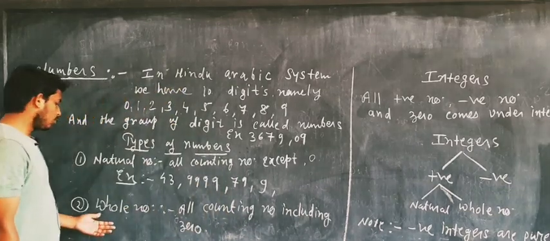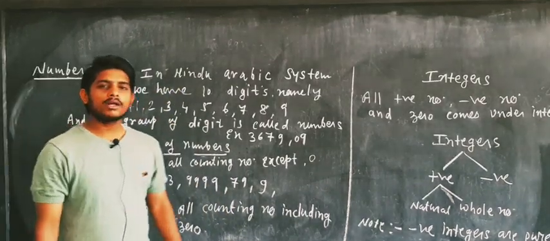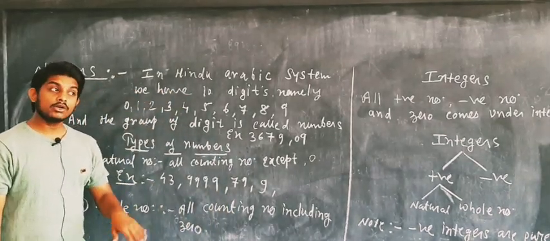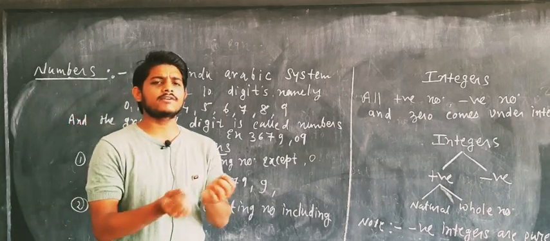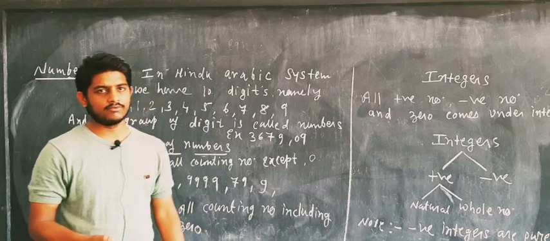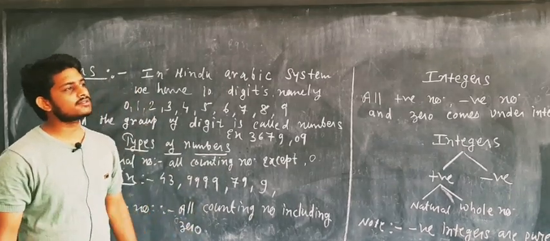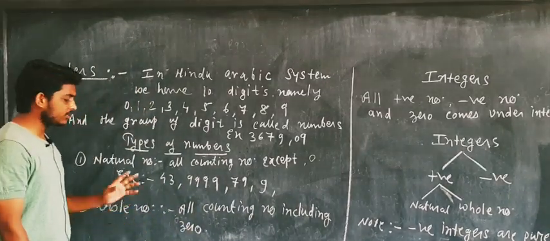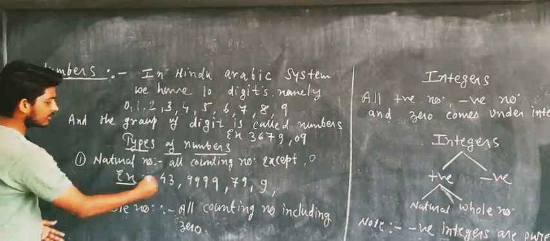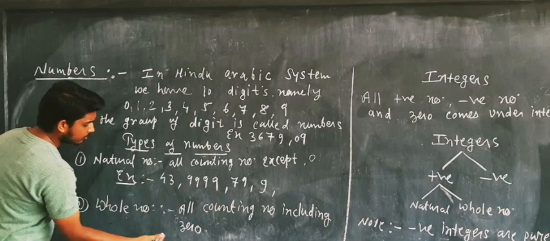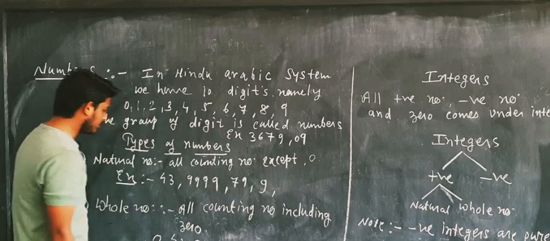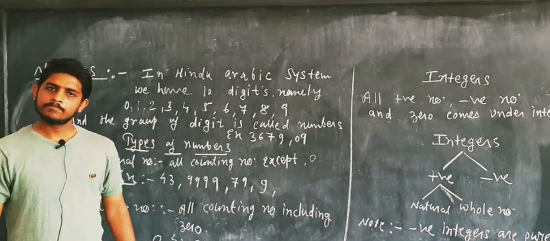Now, whole number. What is a whole number? It is also the same: all counting numbers which are used to count, including 0. There is a little difference between natural numbers and whole numbers. Whole numbers consist of 0 as well, whereas natural numbers do not. The same examples apply here: 0, 43, 9999. These are some examples of whole numbers.